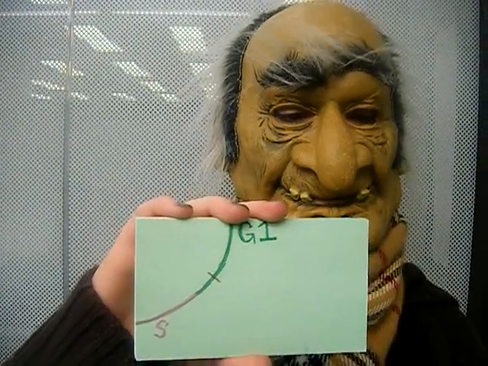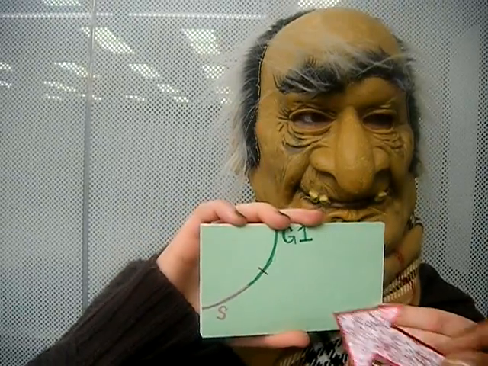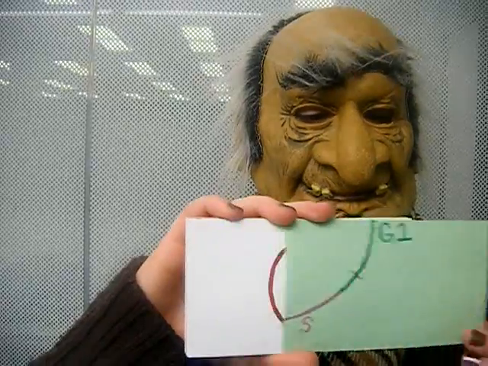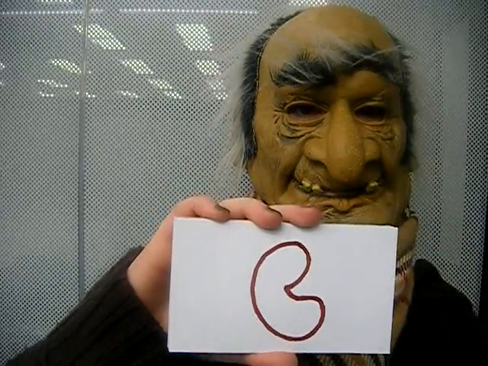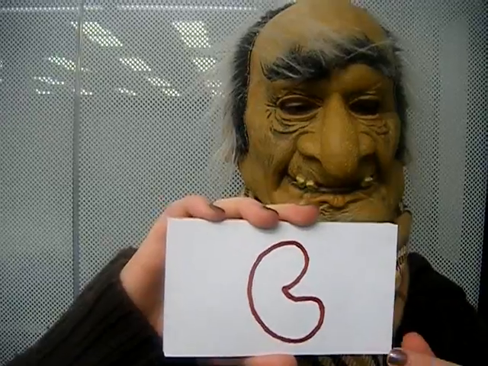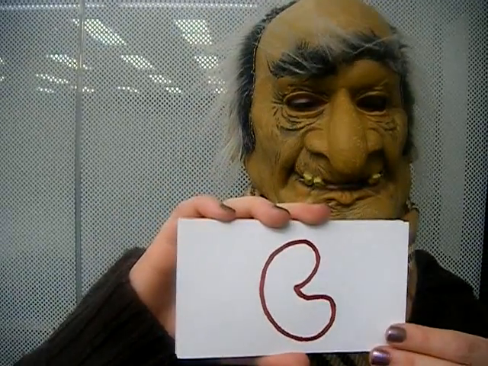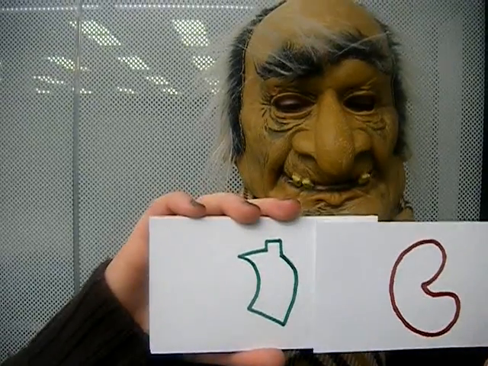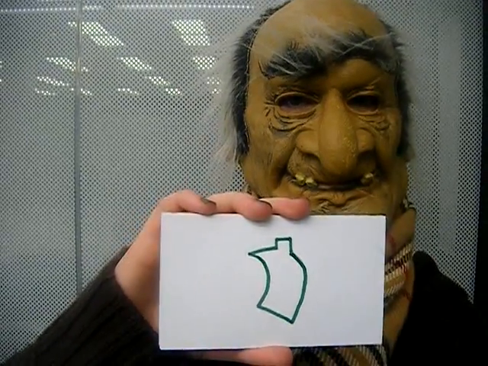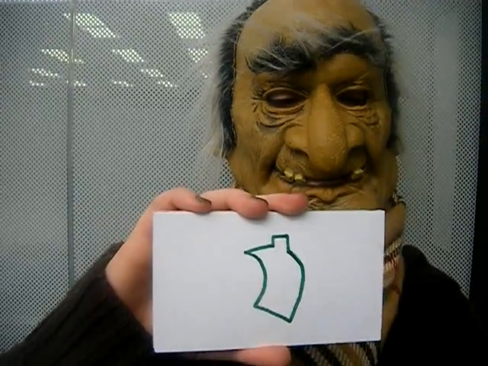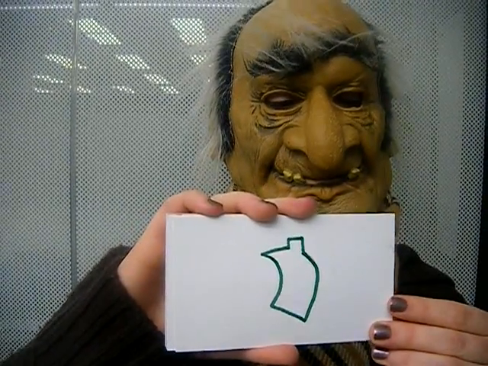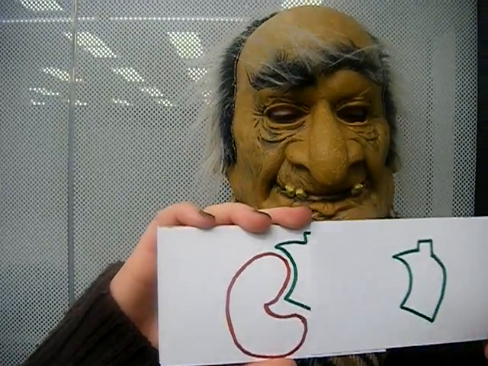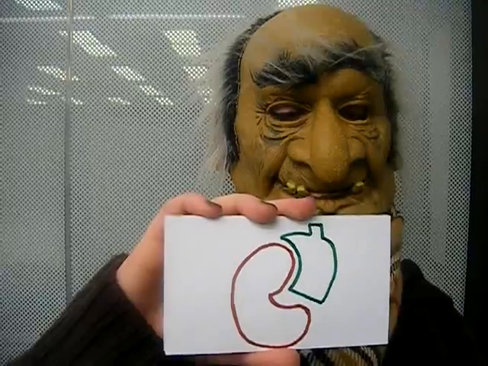The first checkpoint occurs here between G1 phase and S phase. Checkpoints are enforced by CDKs and cyclins. CDKs are cyclin-dependent kinases. They phosphorylate proteins. Cyclins are proteins that cycle through and bind to the CDKs, which makes a CDK complex. That is the control switch to the cell cycle.